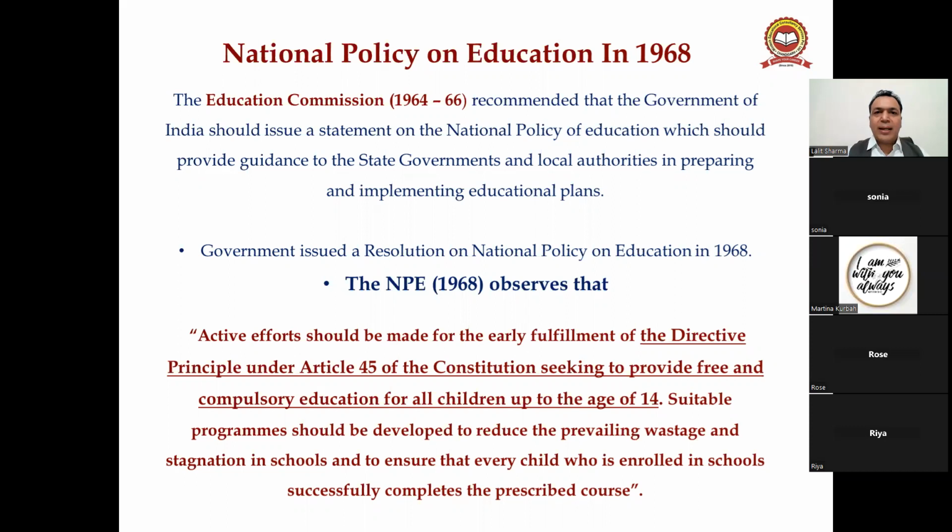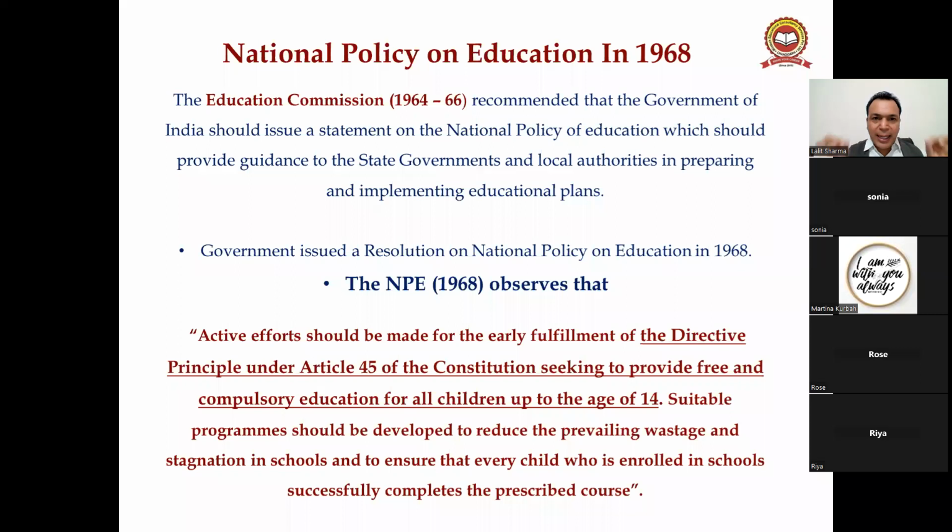1964-66 recommended that the Government of India should issue a statement on national policy on education, which should provide guidance to the state governments and the local authorities in preparing and implementing the education plans. So what happened? The government issued a resolution on national policy on education in 1968. The NPE in 1968 observes that. Okay, ये देखिए 1968 policy क्या कहती है, right? Okay, it is in the inverted commas.